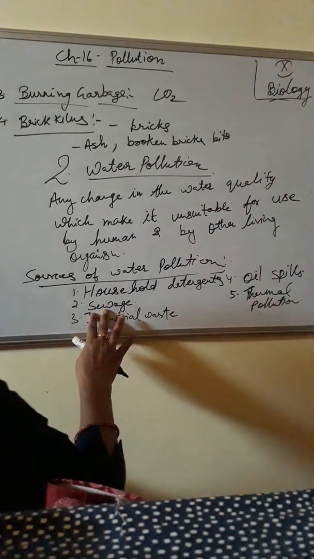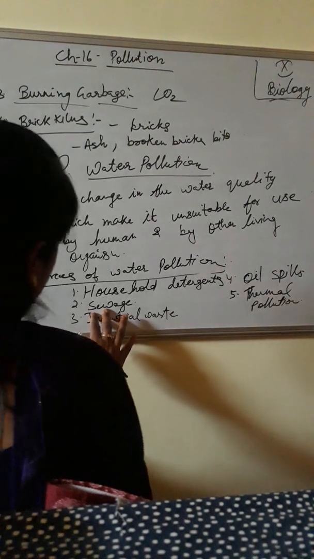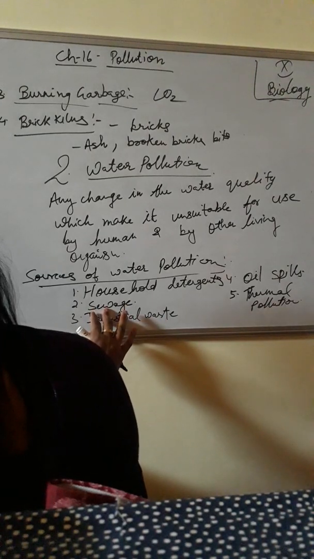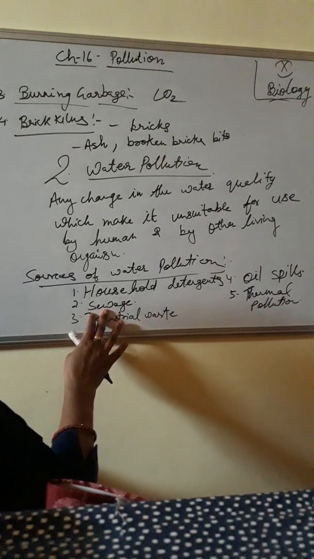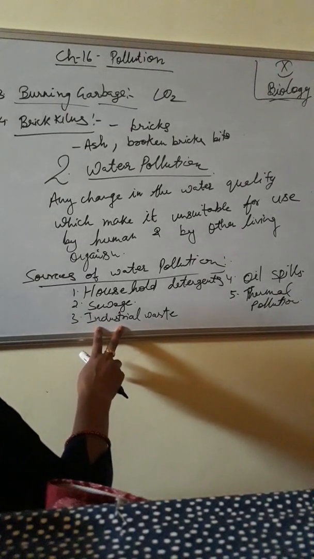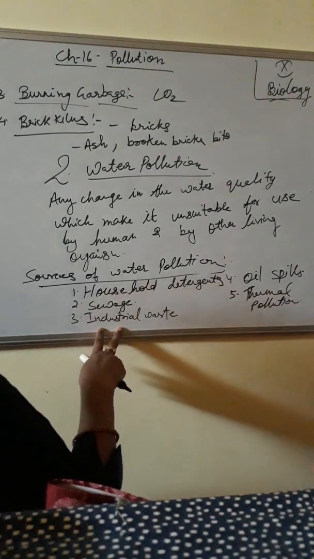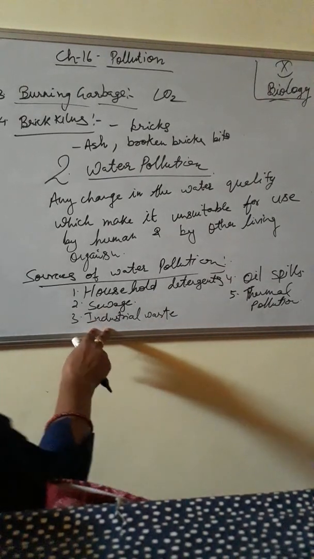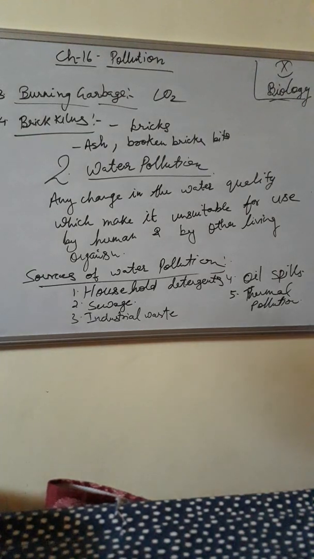Okay. And in some places in India, people are still following the practice of disposing of dead bodies into the river. Now, if not the dead bodies, the ashes after cremation are very commonly immersed into rivers like the Ganga. Such practices are a source of water pollution. Now, third one, industrial waste. A large number of industries, small scale and large, produce wastewater which contains various types of chemical pollutants. Such wastes are commonly discharged into the river. Fish processing industries set up near the sea coast release toxic waste into the sea, causing pollution.